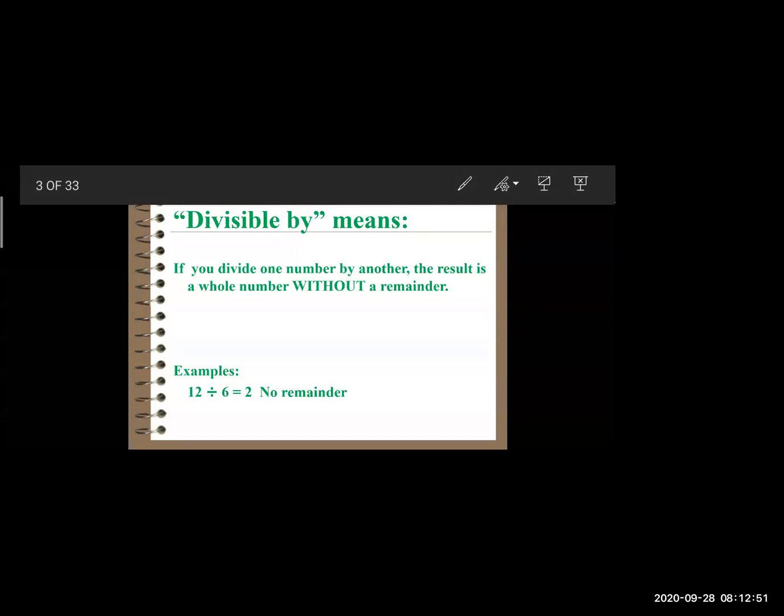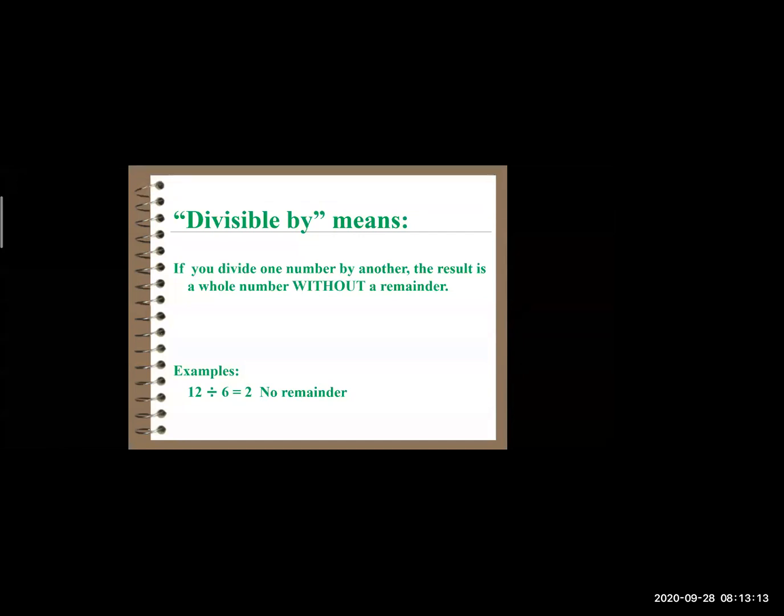6 divided by 12 is equal to 2. No remainder. Yes, but I'll correct you. 12 divided by 6 equals 2, not 6 divided by 12. Okay. So 12 divided by 6 equals 2. Very good, beta. And here, while dividing 12 by 6, do we get a remainder? No. So it means that this 12 is completely divisible by 6. Okay. So let's go for the other example.